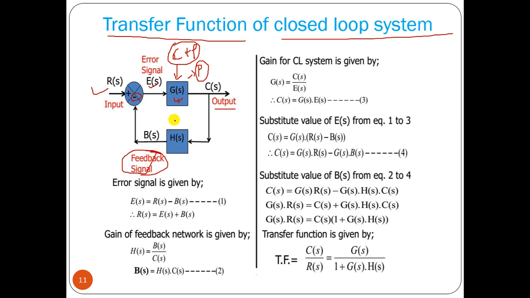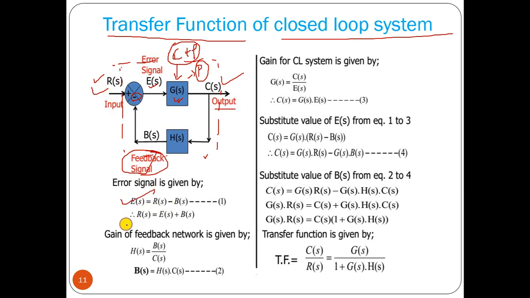Now we can find the overall transfer function. Overall means we consider the full system as a whole. What will be the overall transfer function? C(s) by R(s). Inside we have B(s), C(s), and the two signals, error signal and feedback signal. From that we can see very easily that the E(s) signal is nothing but R(s) minus B(s).